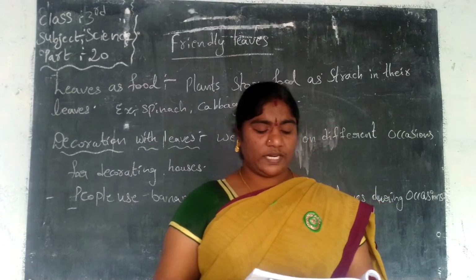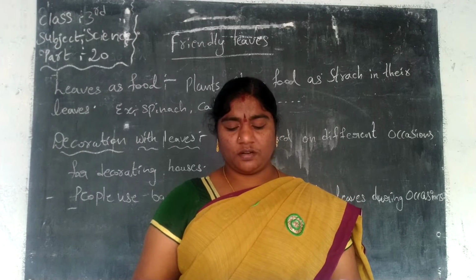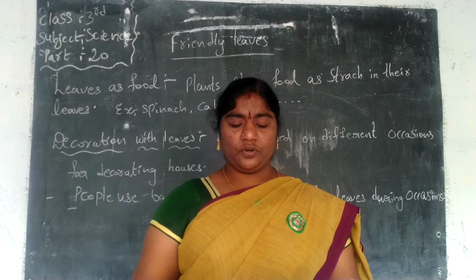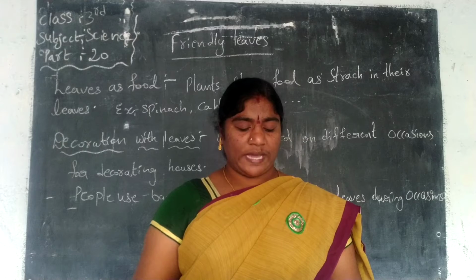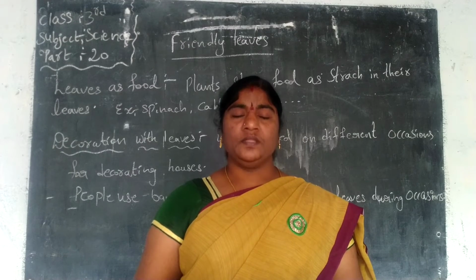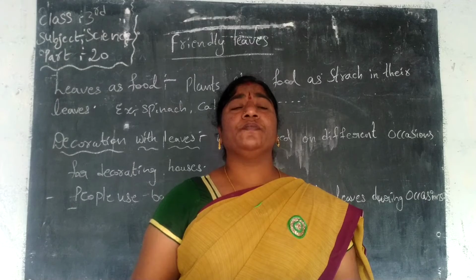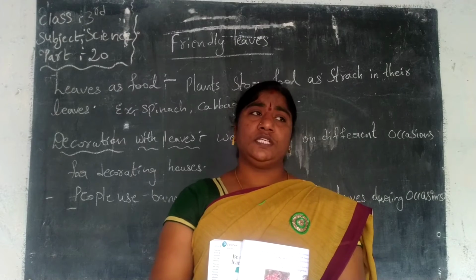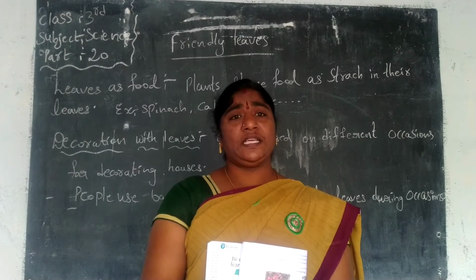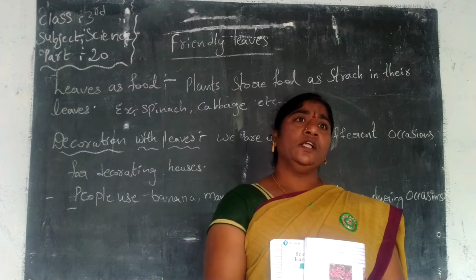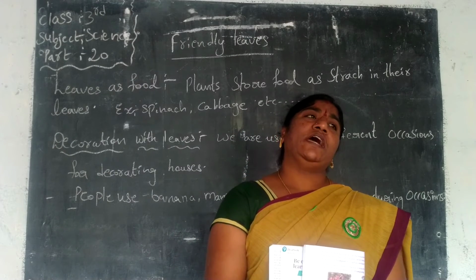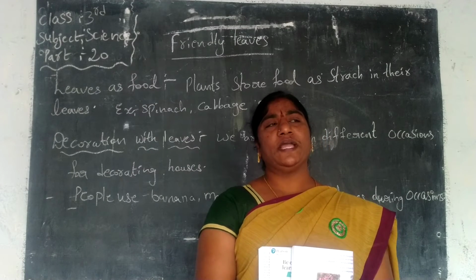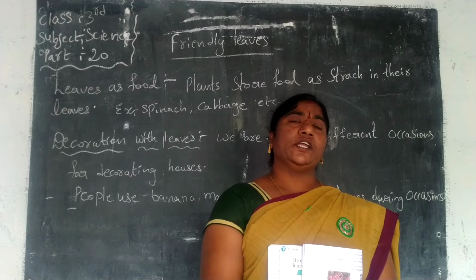See, we will see that leaves are used on different occasions for decorating houses. People use leaves of banana, mango and coconut during different occasions such as marriages, festivals and fairs. Yes, we celebrate Dasara, Diwali and Sankranti. We decorate our houses with mango leaves, and we put flowers on the doors and windows. For any occasion like pujas in our home, we decorate our houses with mango leaves, coconut leaves and flowers.